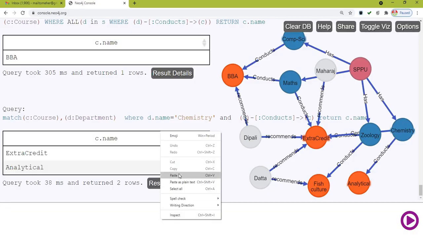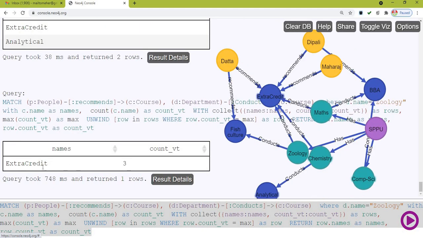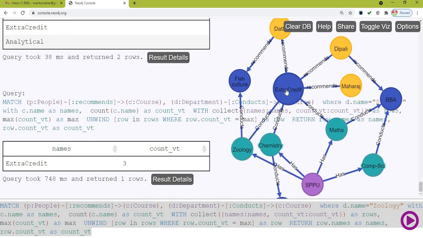Now let us fire this query in Neo4j and check for the answer. Now it will show the course conducted by the zoology department which has the maximum recommendation. Yes, it is extra credit. It has 3 recommendations. We know the zoology department conducts 2 courses, fish culture and extra credit. But extra credit has the maximum recommendations.